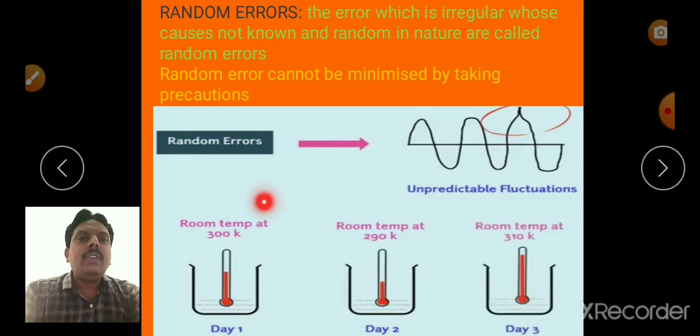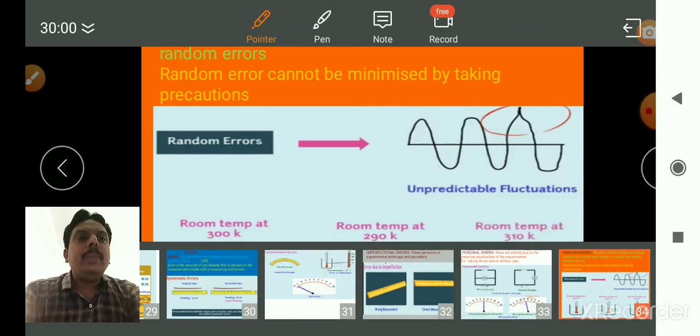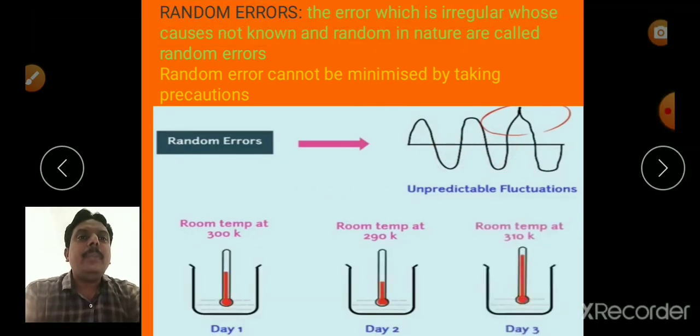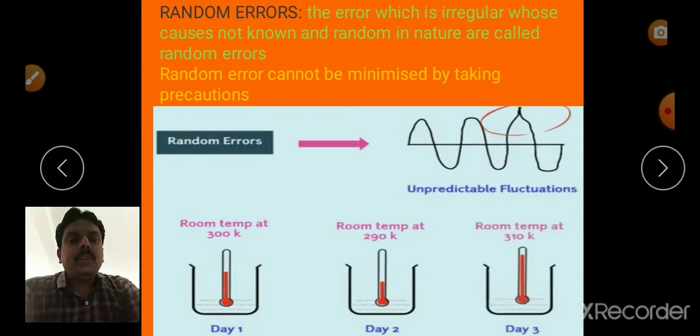Day 1 is a different value, day 2 is a different value, day 3 is a different value. It is because the velocity of sound depends upon the temperature. So temperature is changing, and each time we are not getting the repeated value. So these are due to the unpredictable fluctuations in temperature.